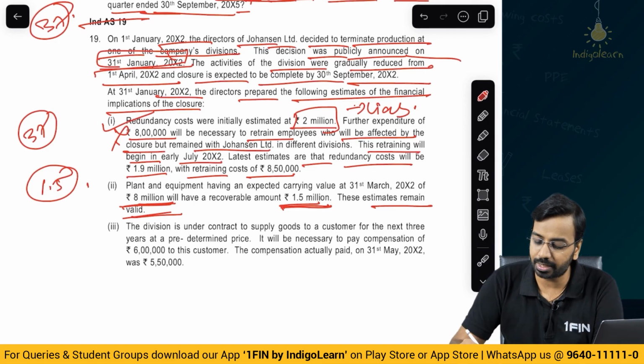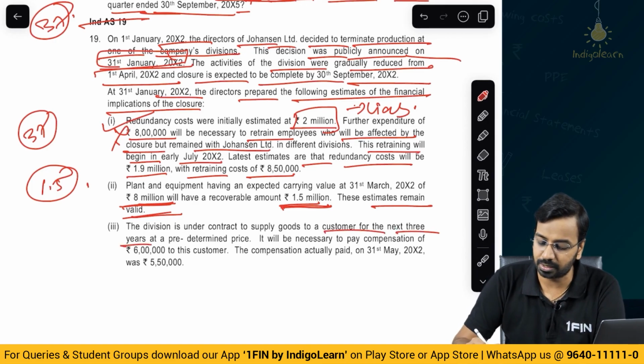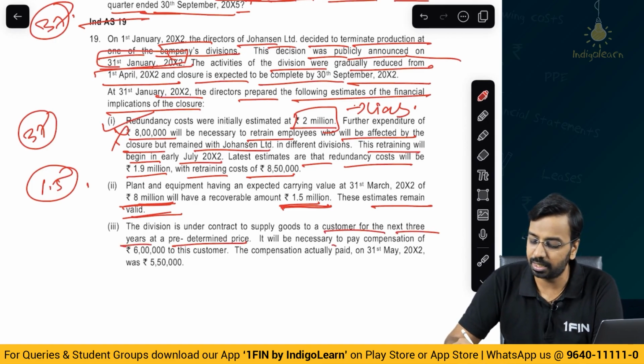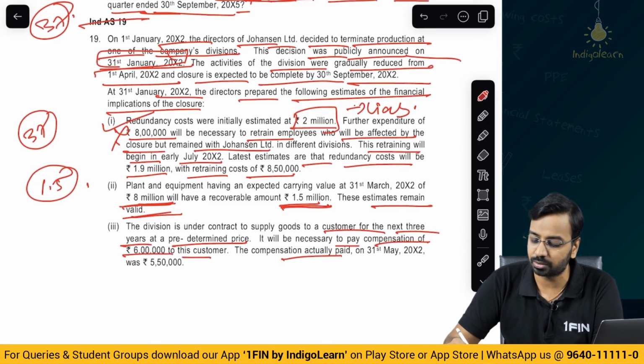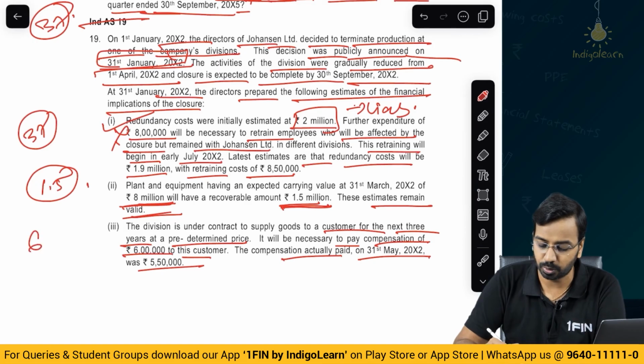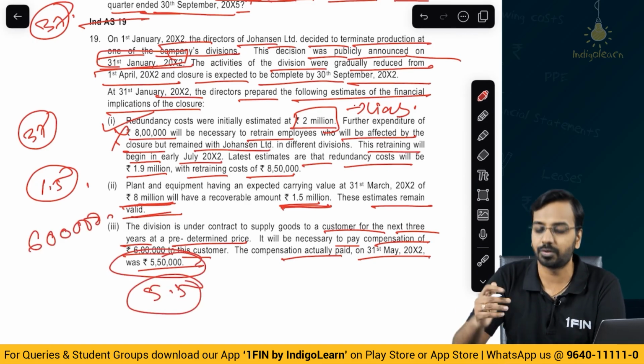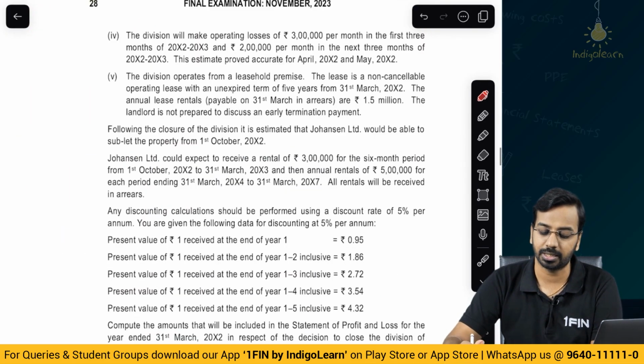The division is under contract to supply goods to a customer for the next 3 years at predetermined price. It will be necessary to pay compensation of 6 lakhs to this customer. Compensation actually paid in May is 5.5. So, initially we will say 6 lakhs. Subsequent revision 5.5, 50,000 will be reversed and recognized as gain.